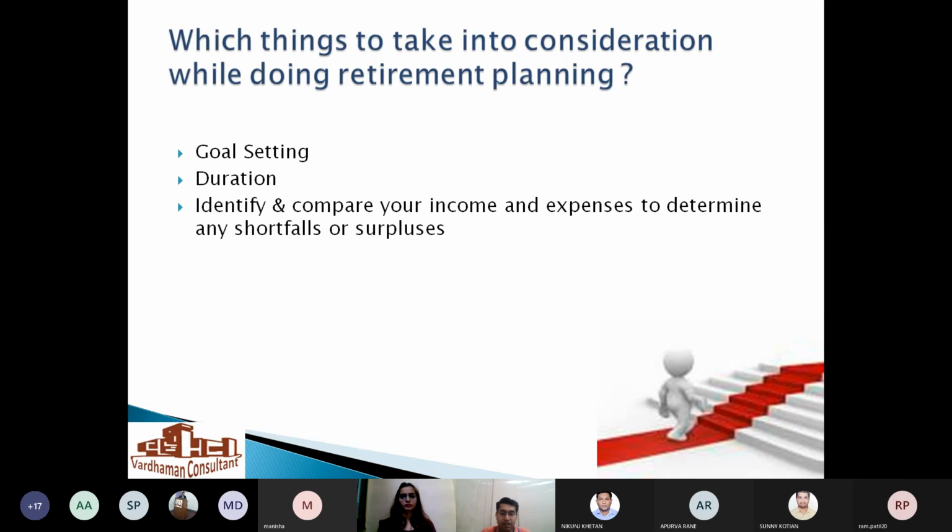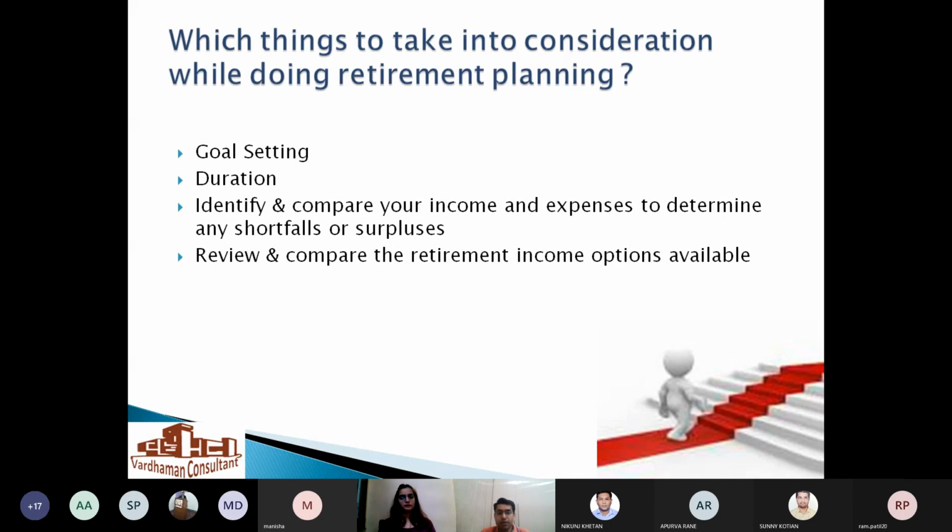Identify and compare your income and expense to determine any shortfall and surplus. So you need to check your outgoings and incomings, and accordingly you can balance that in a better way. Review and compare the retirement income options available. One should always review whatever options they are considering from time to time. Tax saving, as already discussed, there are a number of instruments available.